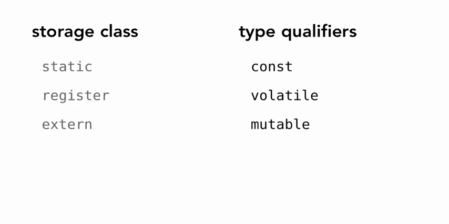The storage class specifiers include static. Objects stored in static memory have life beyond the execution of a block. Static variables are commonly used for keeping state between usages of a given function. Register. Register variables are stored in processor registers. This qualifier is taken as a suggestion by the compiler. The compiler may or may not actually store the variable in a register. And extern. Extern variables are defined in a separate translation unit and are linked together at link time.